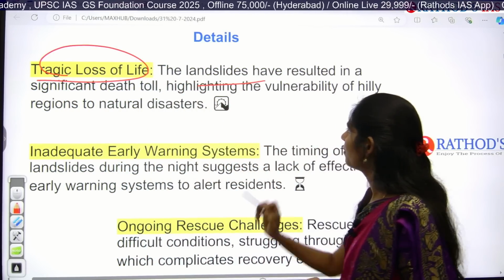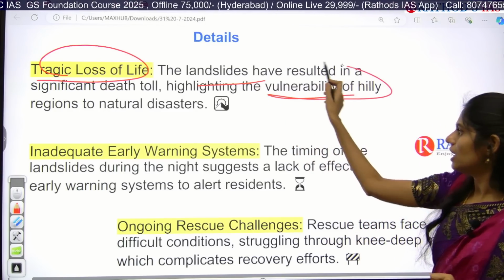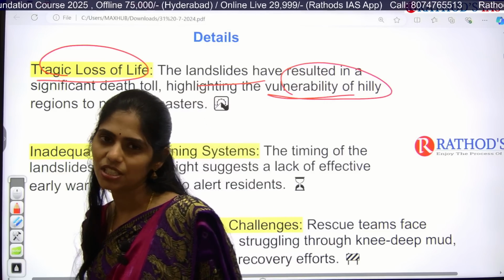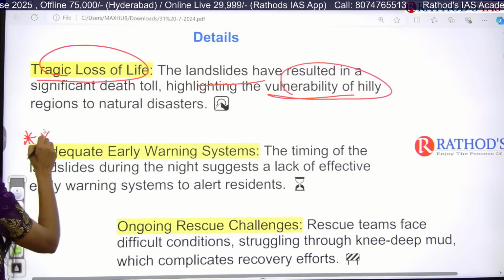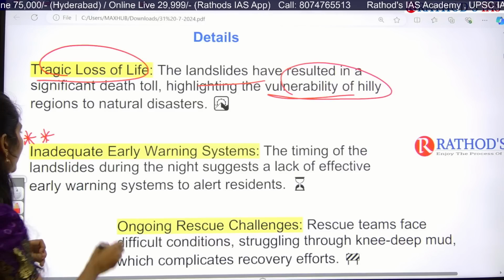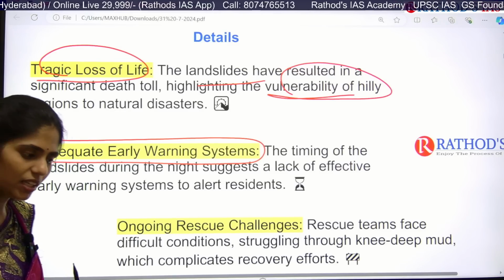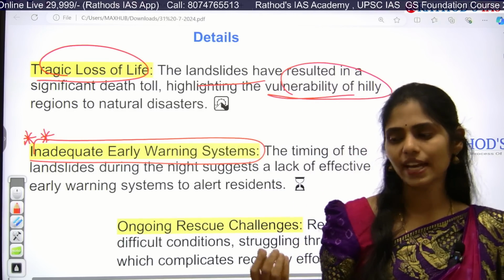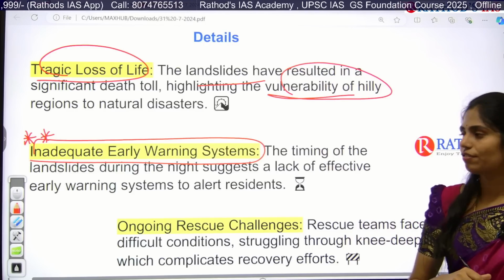This landslide has resulted in significant deaths, and because of this we can understand the areas which are very much vulnerable to this type of disaster, especially Kerala. The next problem is that people don't know about the situation which is coming in the future because there is an inadequate early warning system. If they had at least some early warning system, people would be very careful and might be shifted to other places, so that at least we can decrease the loss of life.